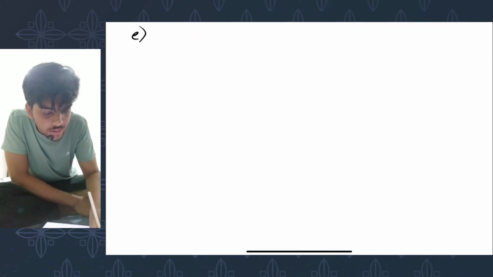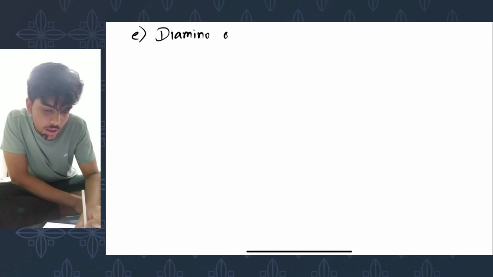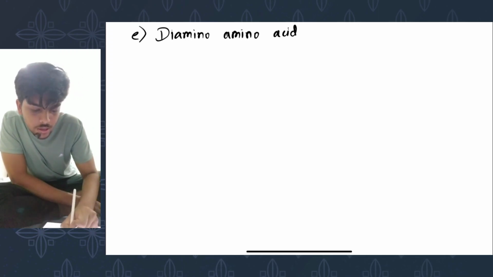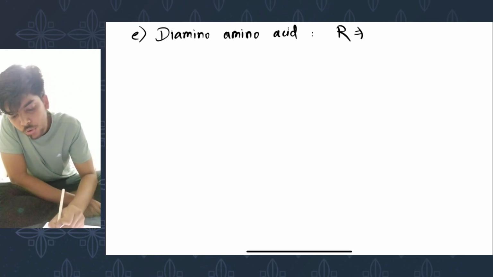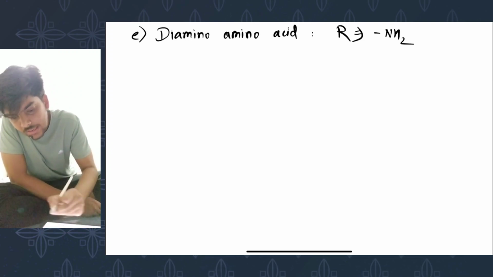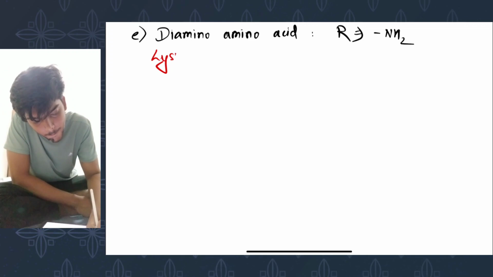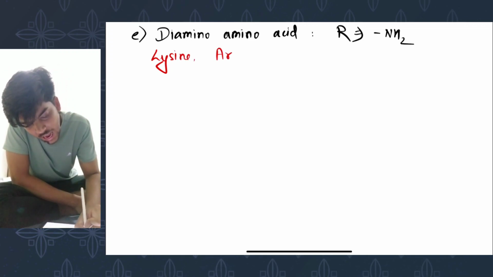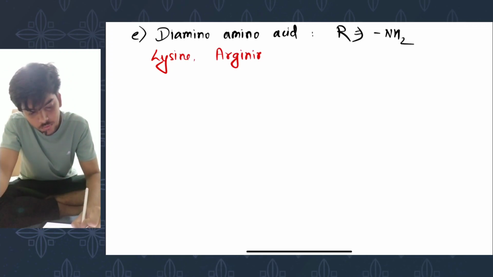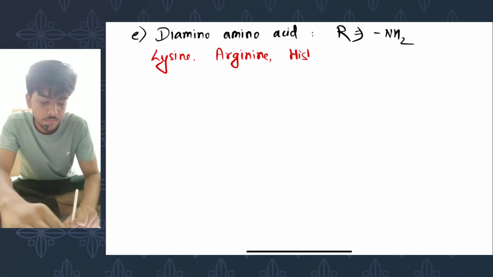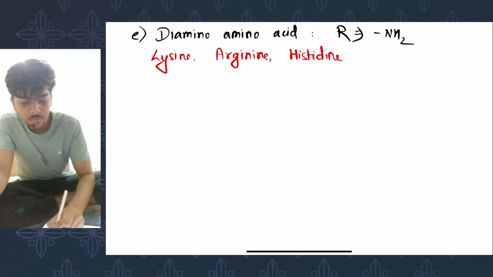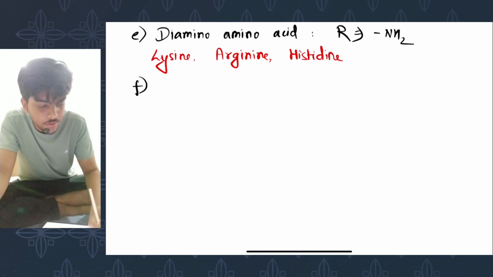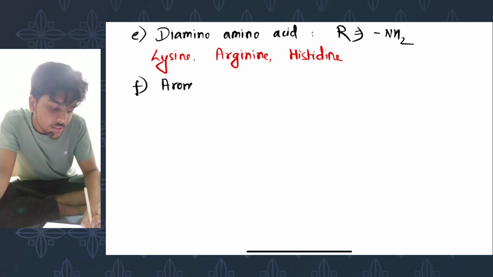Number E, diamino acid. So the alkyl group contains an amino group. Examples: lysine, arginine, and histidine. Number F, aromatic amino acid.